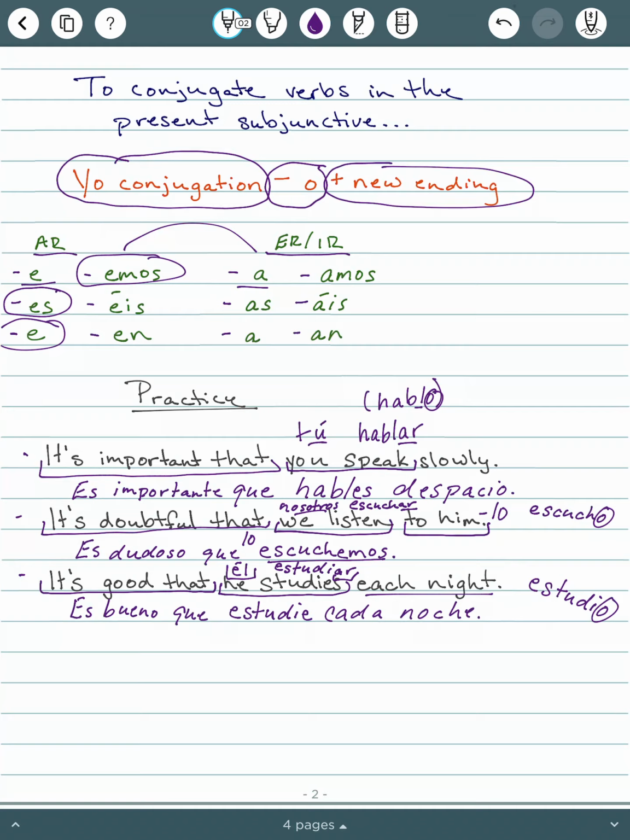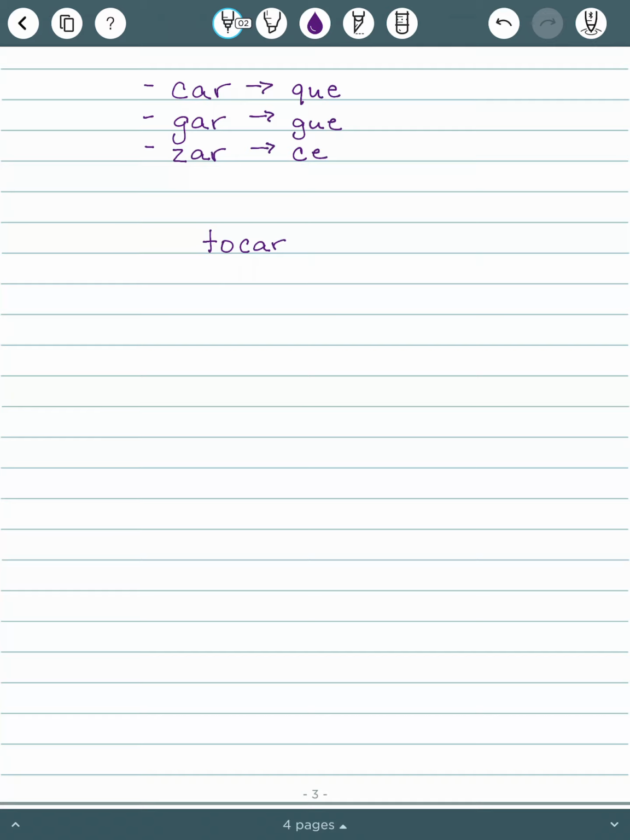Now, of course, it wouldn't be a language if we didn't have some complications here. So this is another thing that should look fairly familiar. We've seen this in a lot of cases. When we take a CAR verb and we change that A to an E, we don't want it to be CE because this is pronounced car. CE would be se. So I want it to still be pronounced as K, so I change that C to a QU and then add my E.